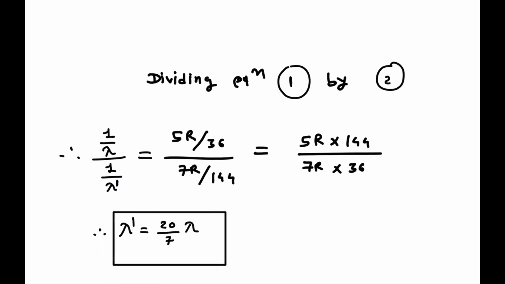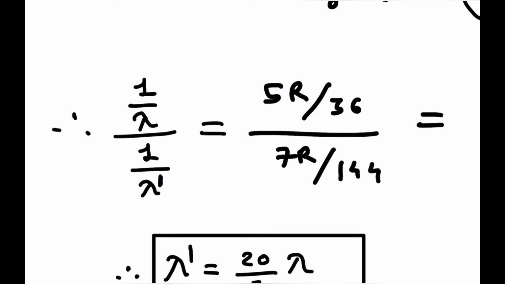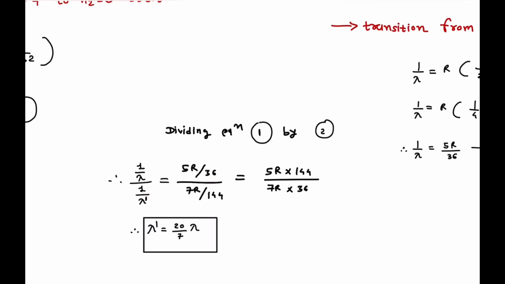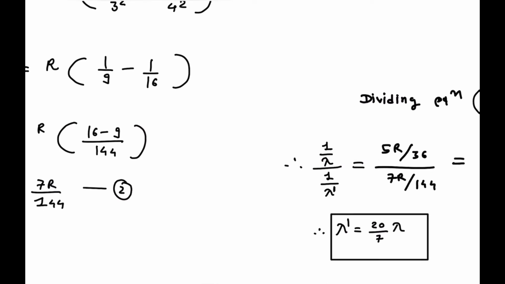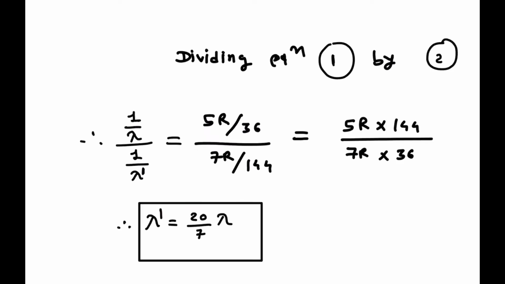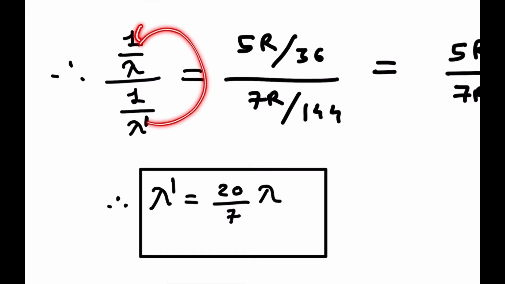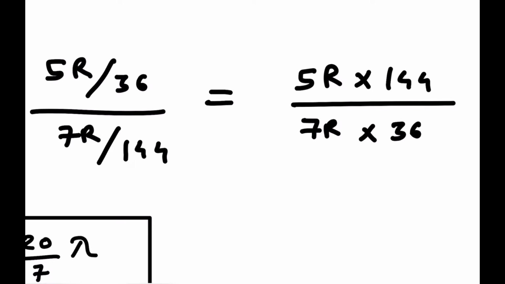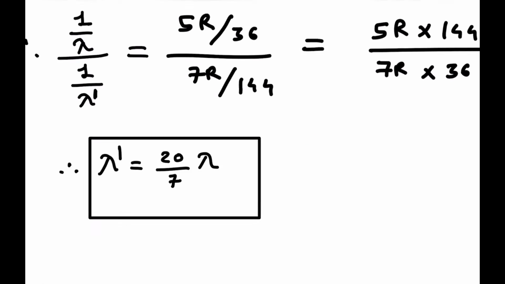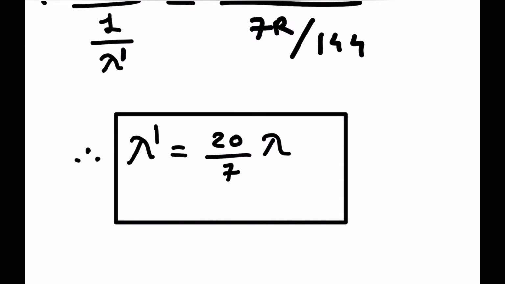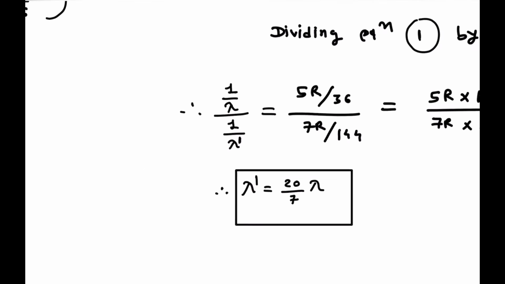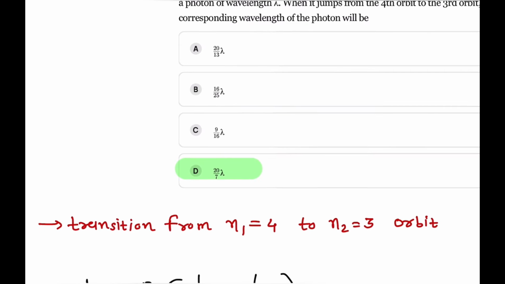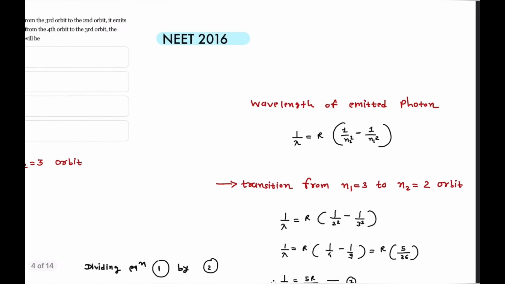Now dividing equation 1 by 2, that is 1 upon lambda divided by 1 upon lambda dash, that is 5R by 36, that is your equation number 1, and 1 upon lambda dash is nothing but 7R by 144. After simplifying, lambda dash comes to numerator and lambda in denominator. So lambda dash by lambda is nothing but 5R into 144 divided by 7R into 36. That will give the answer lambda dash is equal to 20 by 7 into lambda. So the corresponding wavelength lambda dash is equal to 20 by 7 times lambda. Option number D is correct.